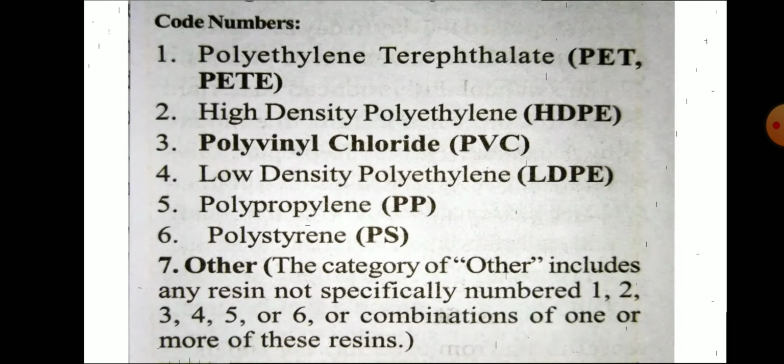Next, come to the identification of various articles with recycling codes. Whatever plastic material you see under the bottle, under the jar, or polythene bags and polythene covers, in the main manufacturing pack they draw a triangle, and in it a number is written.